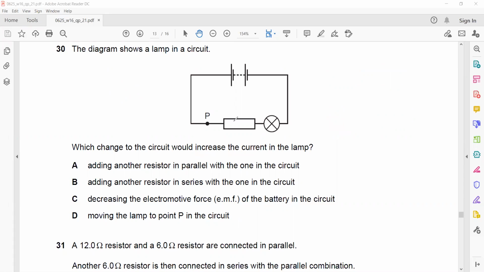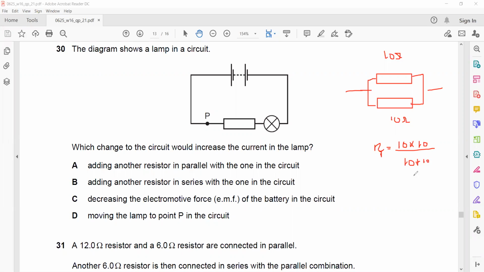Now, what is the effect if we add another resistor in parallel? When you connect the resistance in parallel, what happens to the combined resistance or the total resistance? The formula for finding a combined resistance, if I say this was 10 ohm and the other is also 10 ohm, is the product divided by the sum. So 10 multiplied by 10 is 100 divided by 20, which equals 5 ohm. So the total resistance will become 5 ohm.